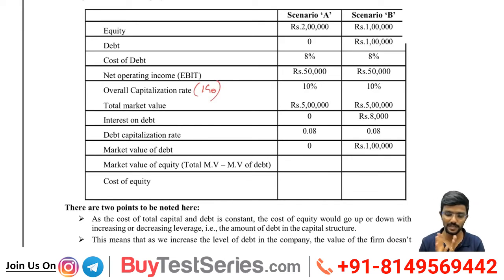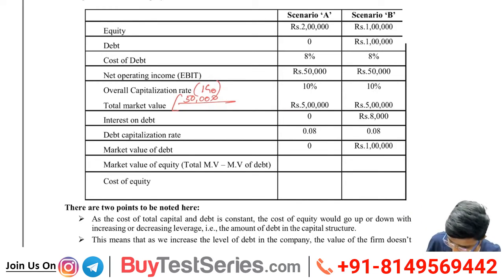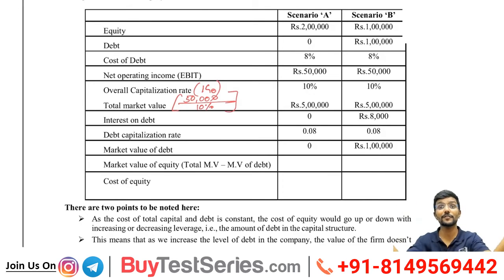Listen first, you can take down later. Then total market value is 5 lakh. How did I get 5 lakh? Simple. EBIT, how much? 50,000. This is available for both debt and equity. What is the cost of both debt and equity? 10%. So divide 50,000 by 10%. You will get the market value of the firm, the company.